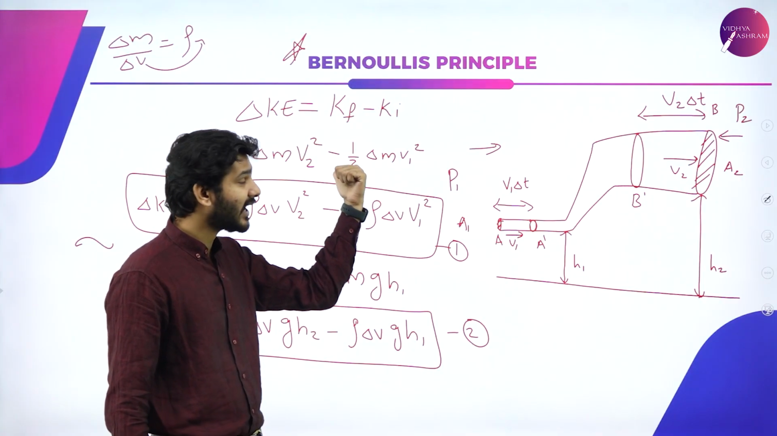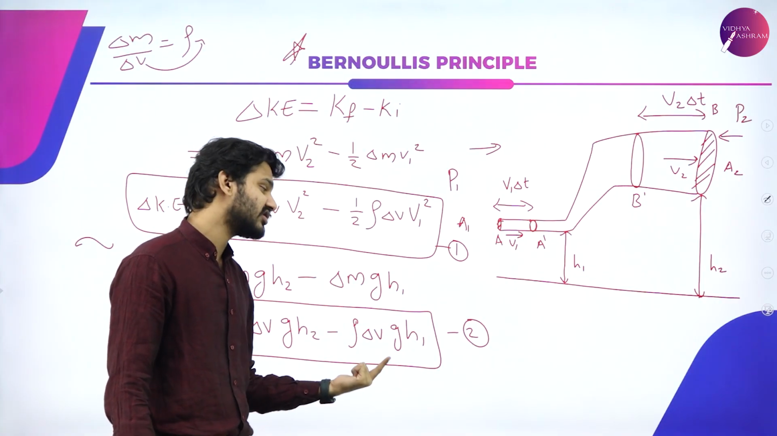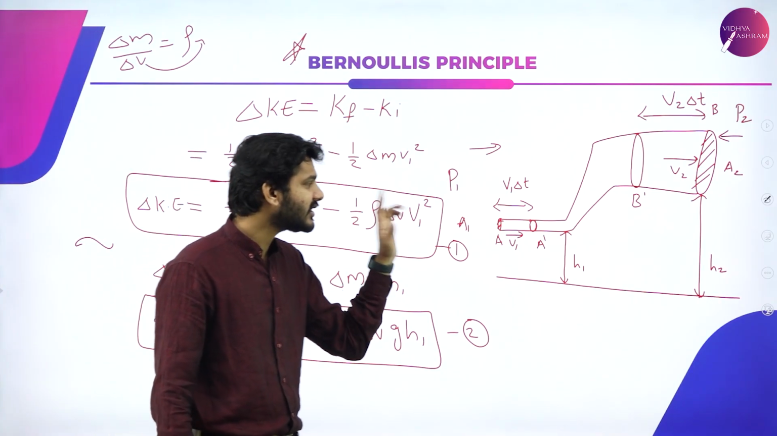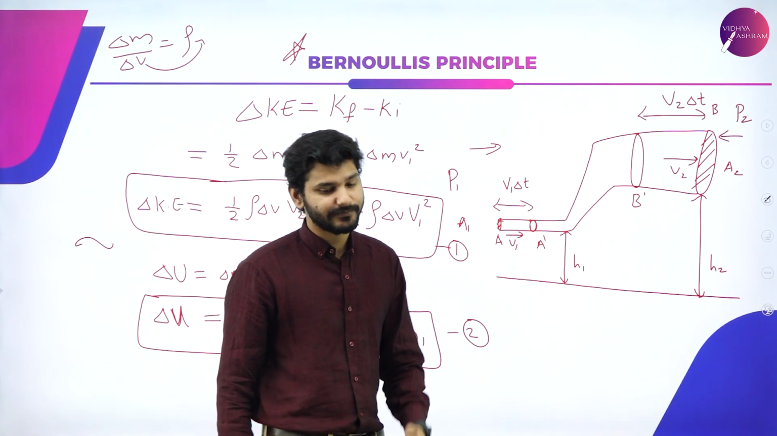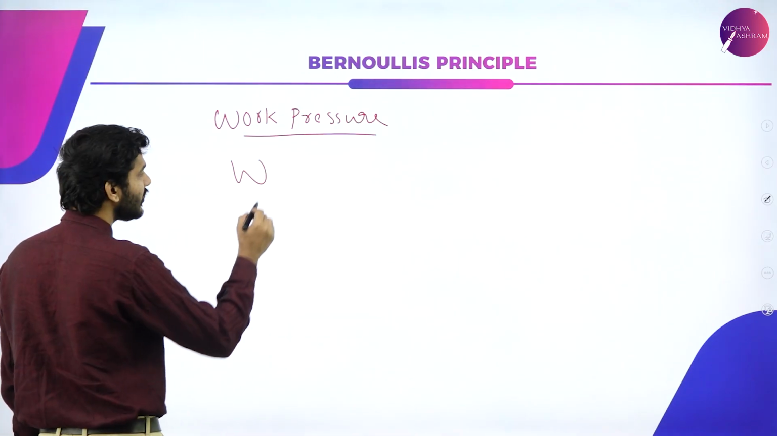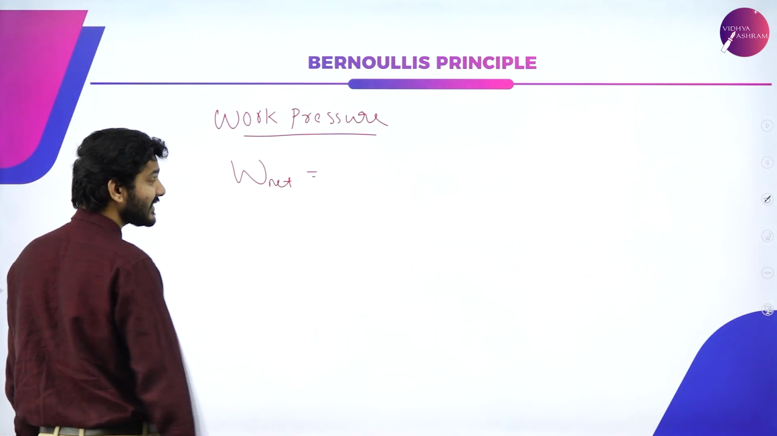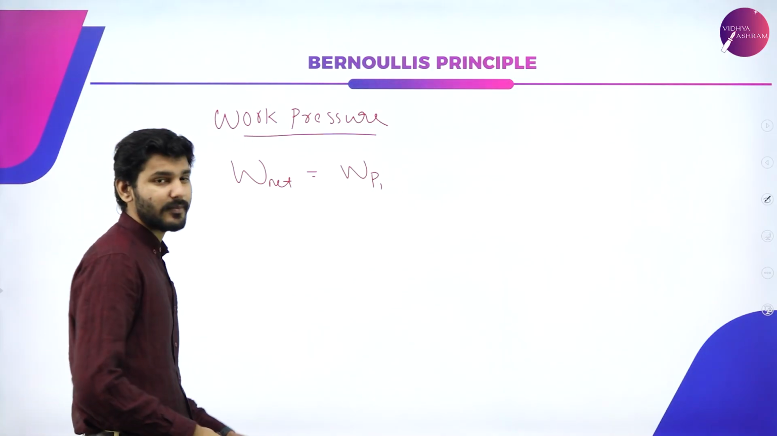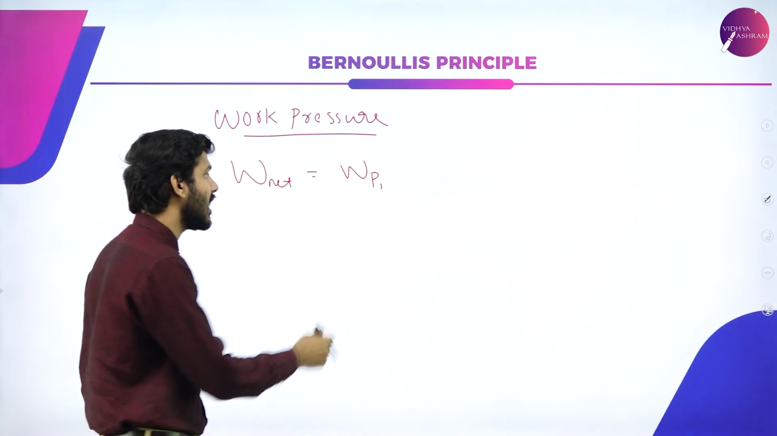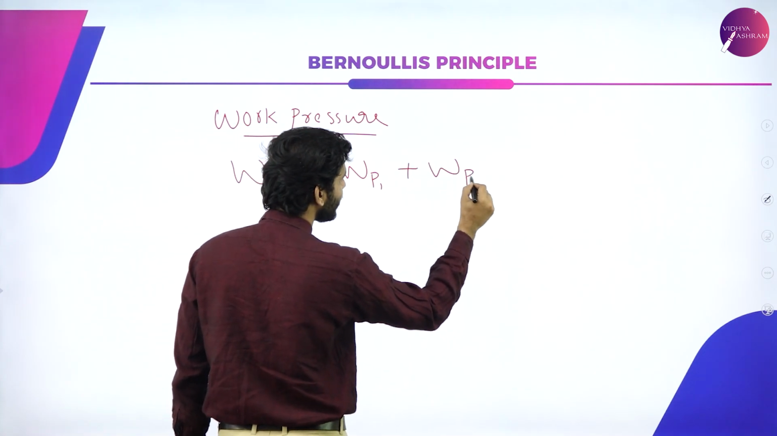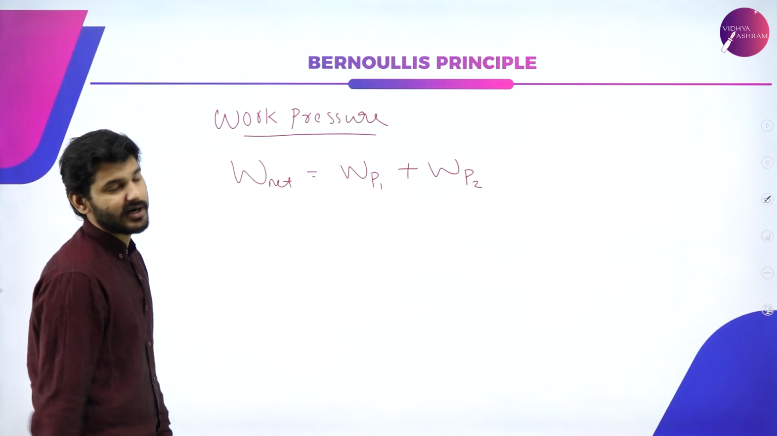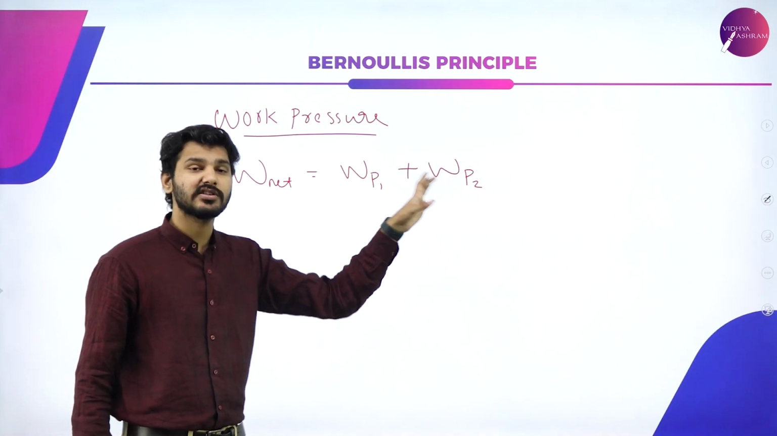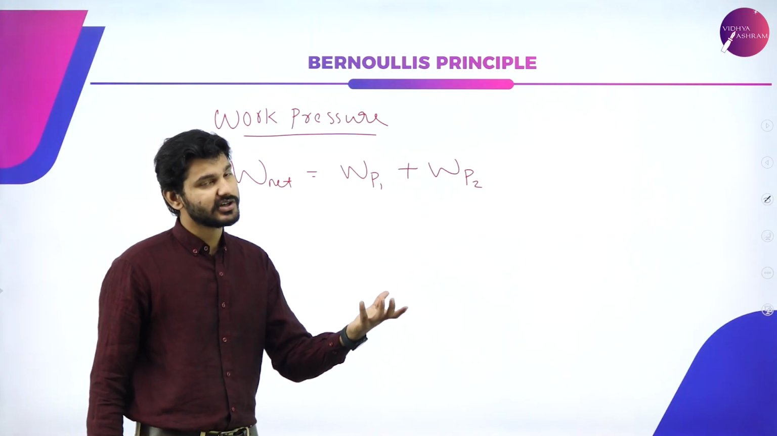So we are going to calculate the change in kinetic energy, the change in potential energy, and the work pressure, or simply the work done by the pressure in order to push this particular water. So again, here the net work done is actually equal to WP1, that is work done by the pressure at the smaller end, plus work done by the pressure at the higher end, right? So there are two pressures doing two works. So the net work will be equal to the summation of both of those pressures combined.